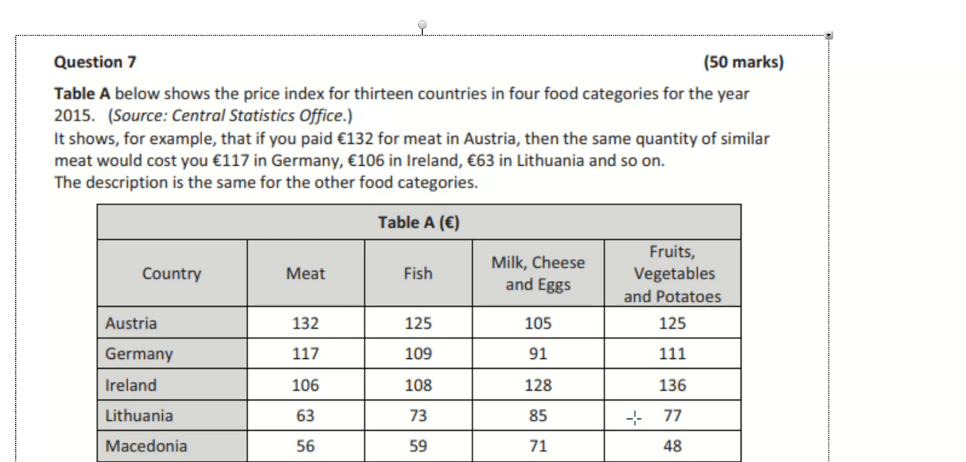The following table shows the price index for 13 countries and 4 food categories for the year. It shows, for example, that if you paid €132 for meat in Austria, then the same quantity of similar meat would cost you 117 in Germany or 106 in Ireland. So it's comparing food prices from different countries.